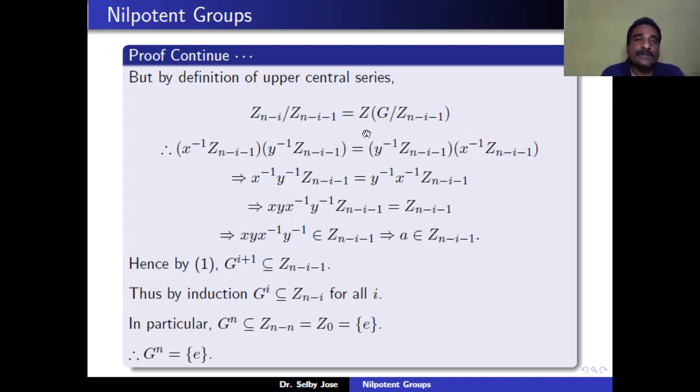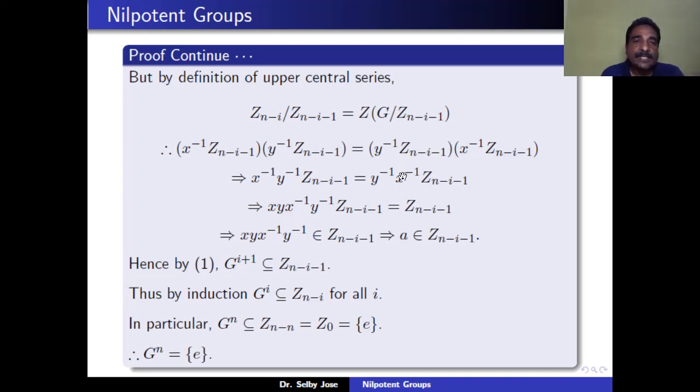Therefore, the coset of y inverse commutes with every element of the quotient group G mod Z(n minus i minus 1). In particular, it commutes with the coset of x inverse. Therefore, the coset of x inverse times the coset of y inverse is the same as the coset of y inverse times the coset of x inverse. So by the property of the coset product, we get x inverse y inverse Z(n minus i minus 1) is equal to y inverse x inverse Z(n minus i minus 1).